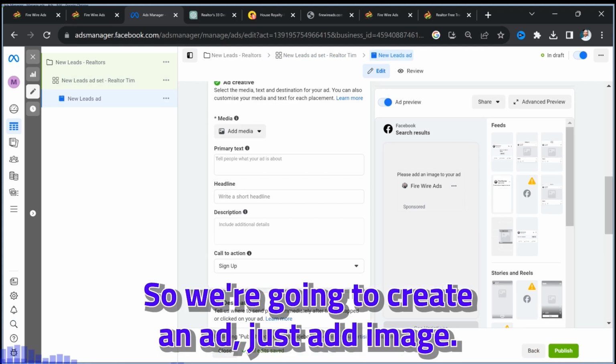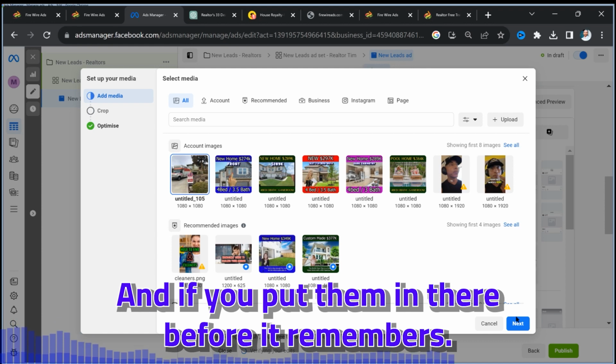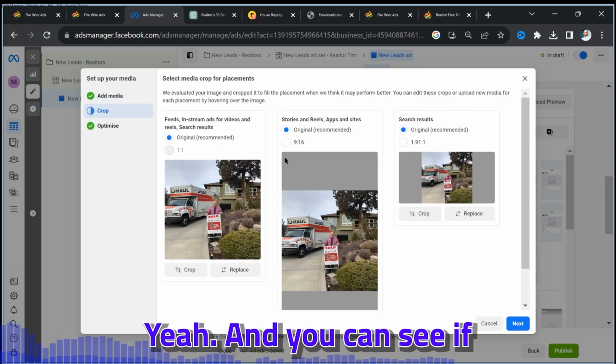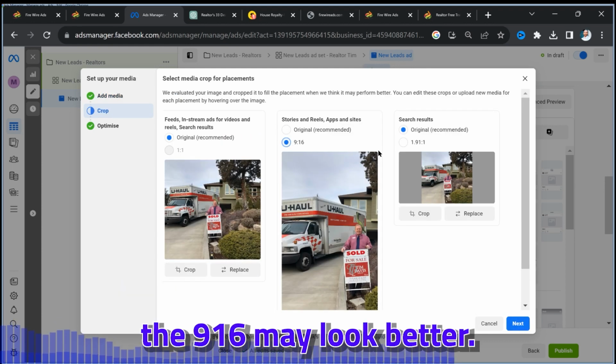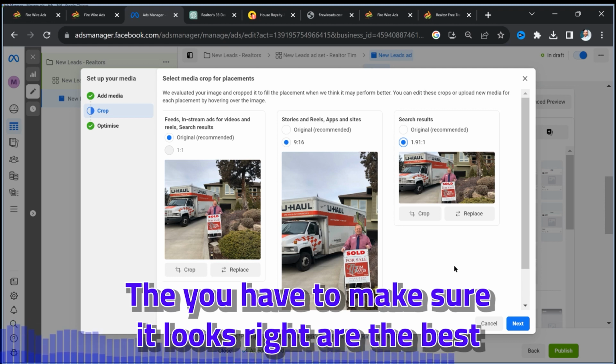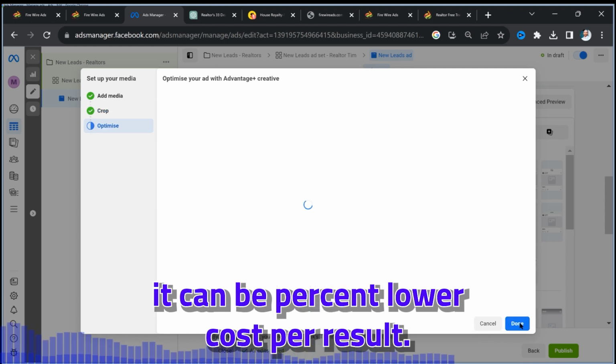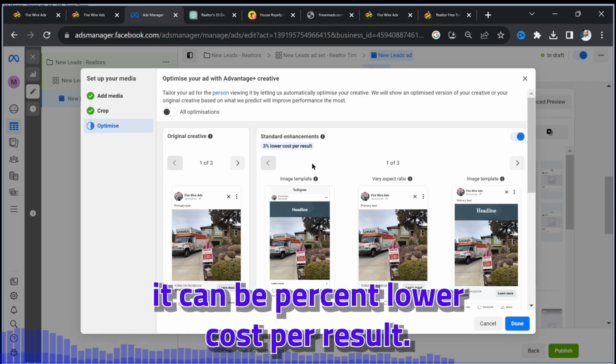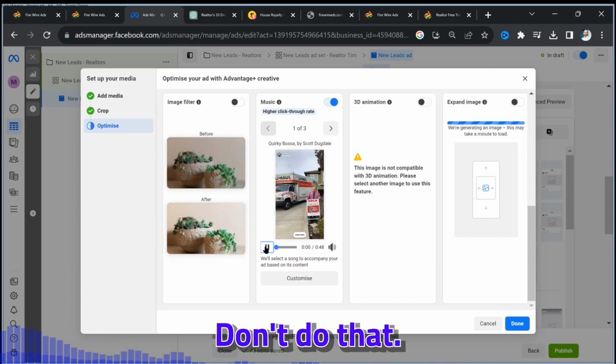Let's go here. So we're going to create an ad, just add an image. If you put them in there before, it remembers, and you can see if the 9:16 may look better. You have to make sure it looks right, or the best it can. 2% lower cost per result. Oh, that's good.